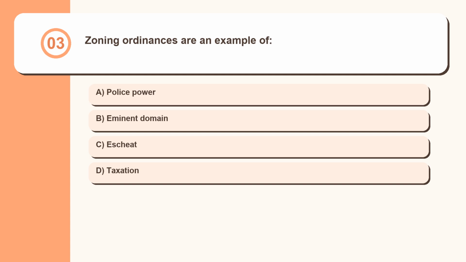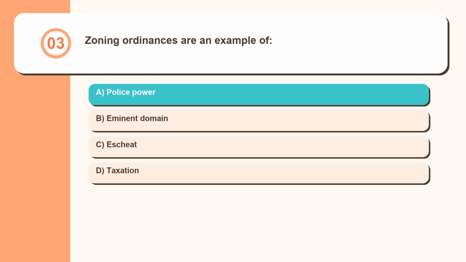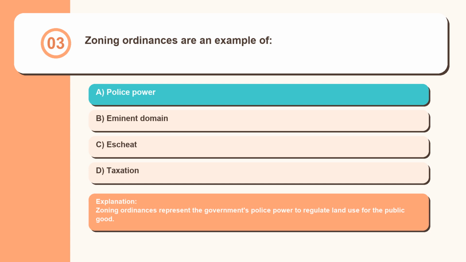Question 3. Zoning ordinances are an example of police power, eminent domain, statutes, taxation. Zoning ordinances represent the government's police power to regulate land use for the public good.